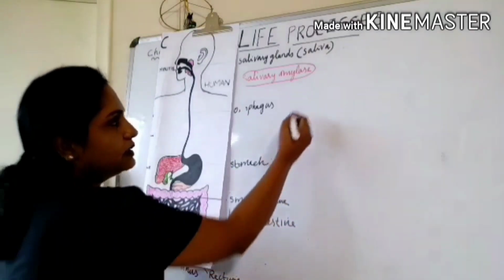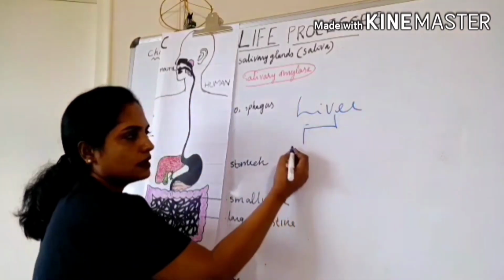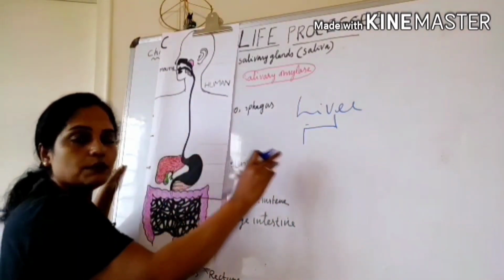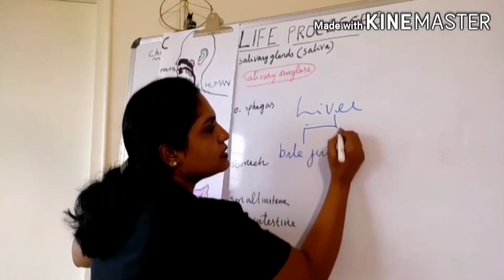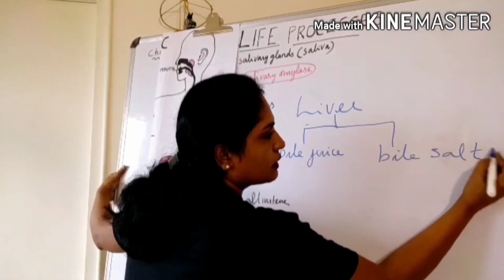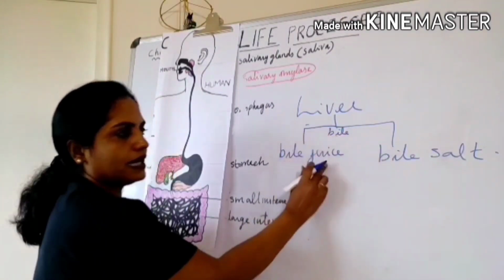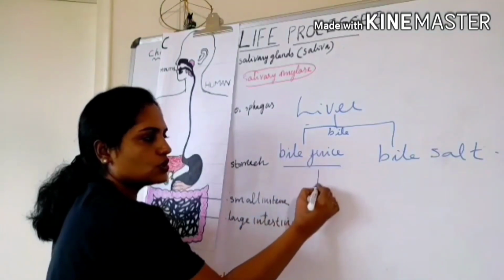Let us see here the liver. The liver produces bile. That bile is stored in the gallbladder. That bile contains bile juice and bile salt. What is the function of this bile juice?